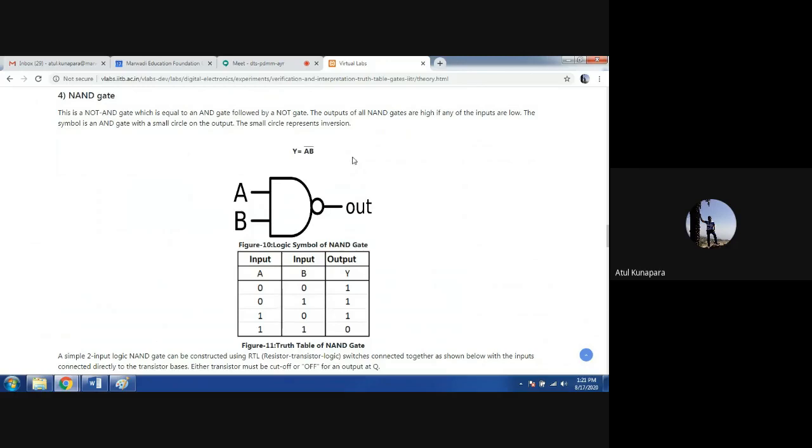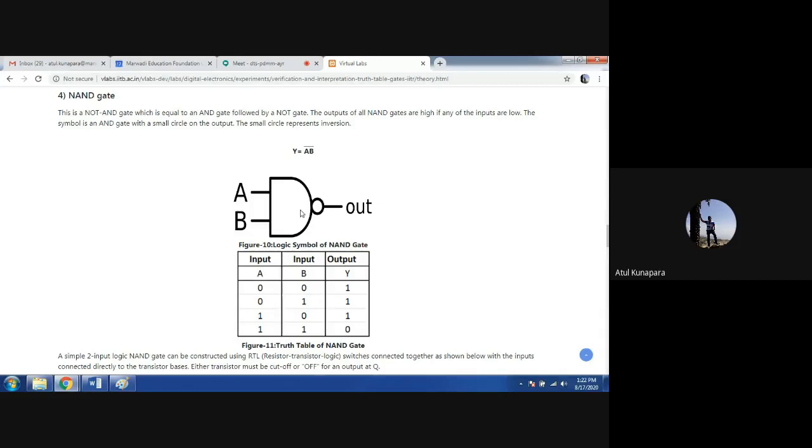One more thing you keep in your mind: between A and B, there is no dot mark present, but still we can understand it's an AND operation, right? A, B, when it is written like this, we can simply understand it's A dot B. And above A and B, there is a line, which we call a bar. You can say Y equal to (A dot B) bar. That is, it is a NOT operation of AND gate.